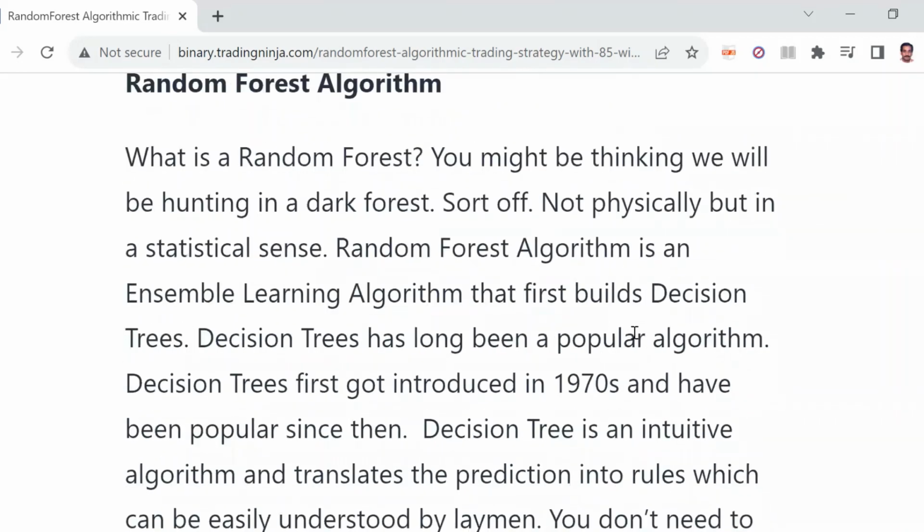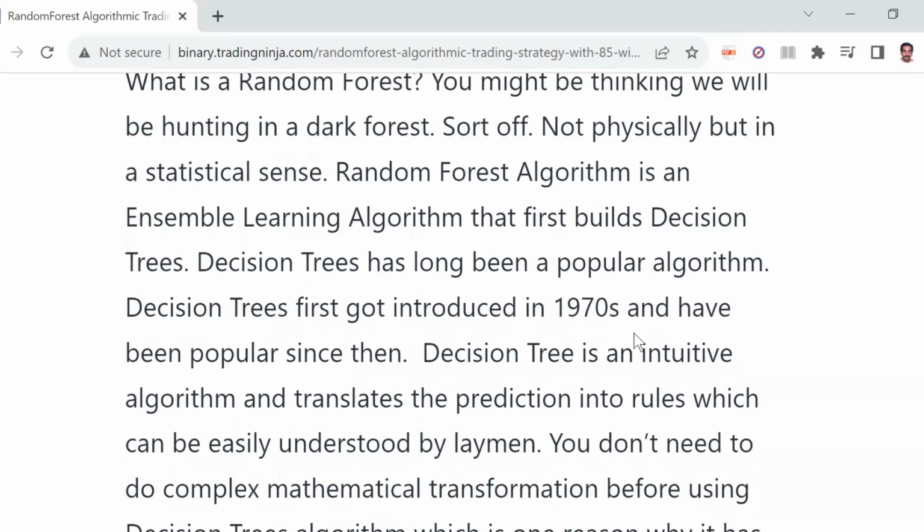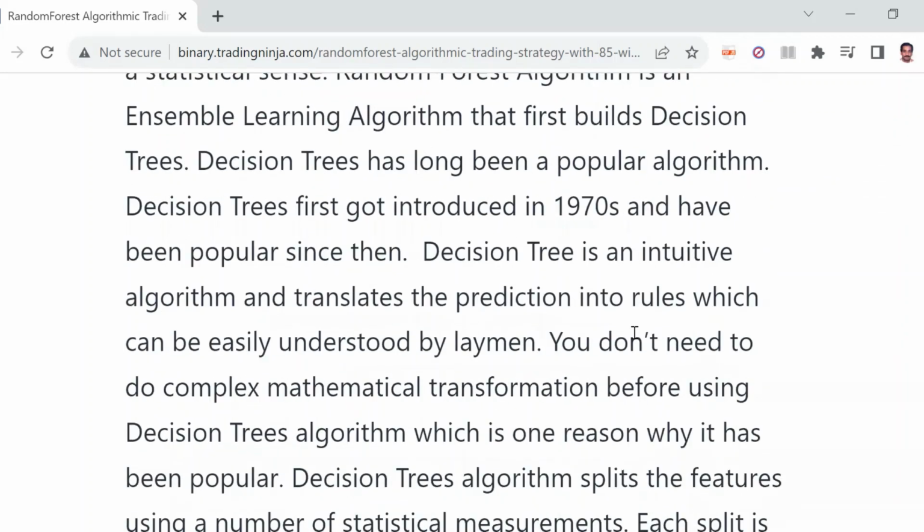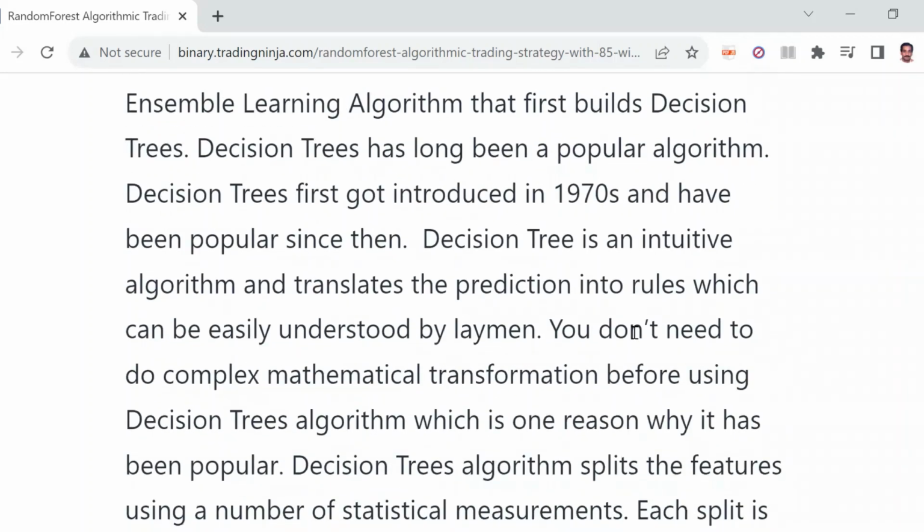Random forest algorithm. So first let's discuss what a random forest algorithm is. You might be thinking we'll be hunting in a dark forest, sort of, not physically, but in a statistical sense. Random forest algorithm is an ensemble learning algorithm that first builds decision trees. Decision trees have long been a popular algorithm. Decision trees first got introduced in the 1970s and have been popular ever since.